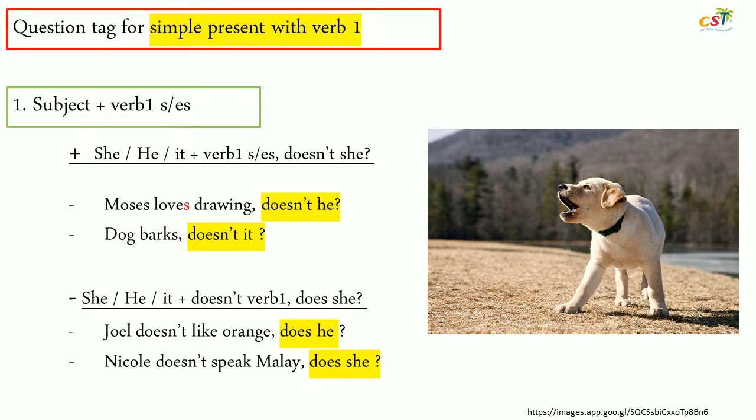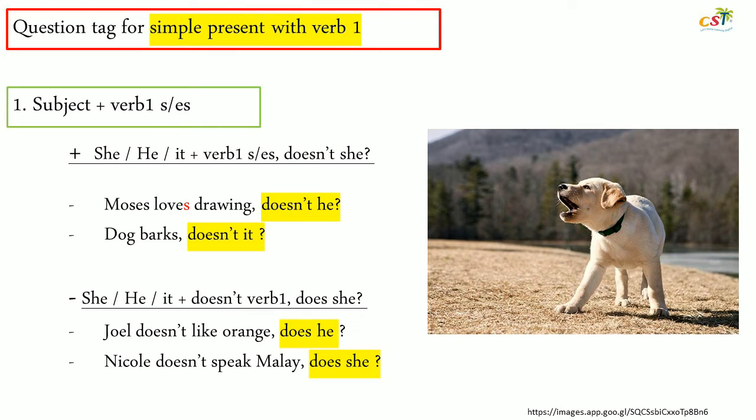Dog barks. It is general truth. Dog barks. It is positive, so the question tag will be doesn't it? It is for the dog. Dog barks, doesn't it? Now, let me go to the negative sentence for singular subject.